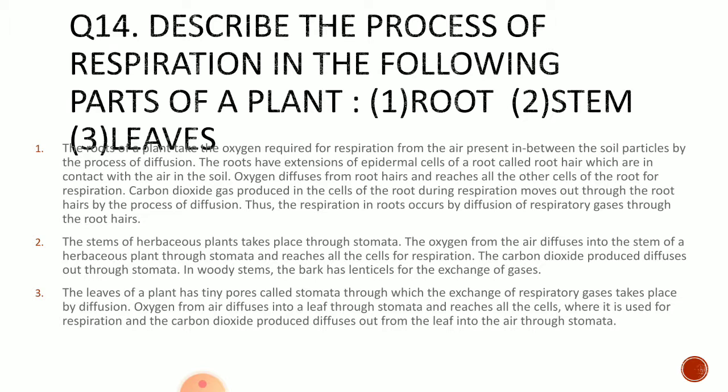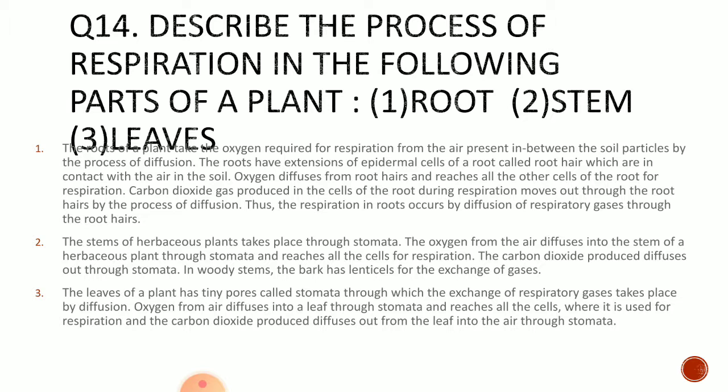Okay, what do we call the extensions of epidermal cells in roots? Root hair, which are in contact with the air in the soil. Now the oxygen diffuses from root hairs and reaches all the other cells of the root for respiration. CO2 gas produced in the cells of the root during respiration moves out through the root hairs by the process of diffusion. Through this root hair, by the law of diffusion from high to low concentration, CO2 and oxygen gases are exchanged during respiration. Thus the respiration in roots occurs by diffusion of respiratory gases through the root hairs.